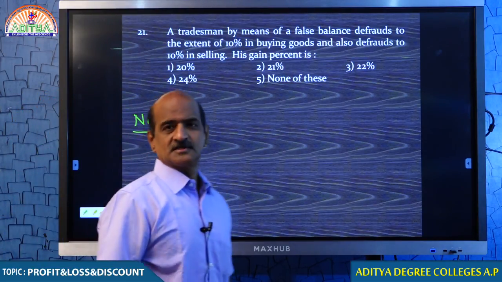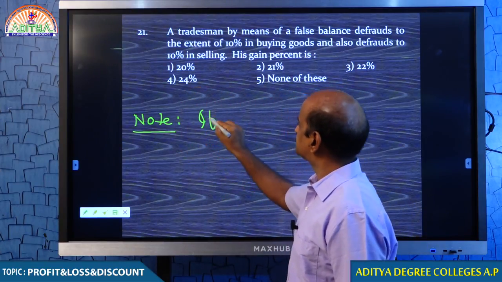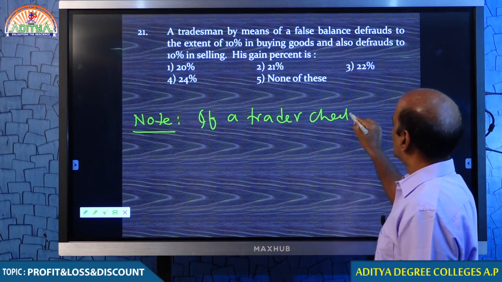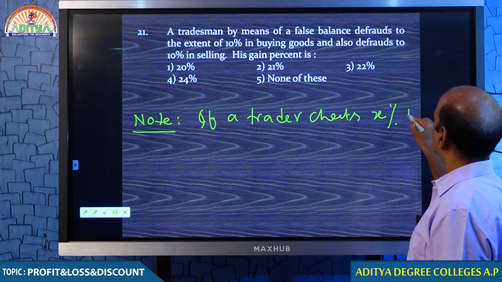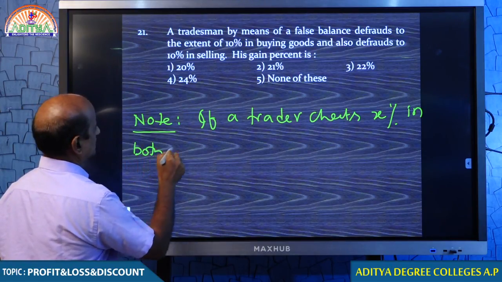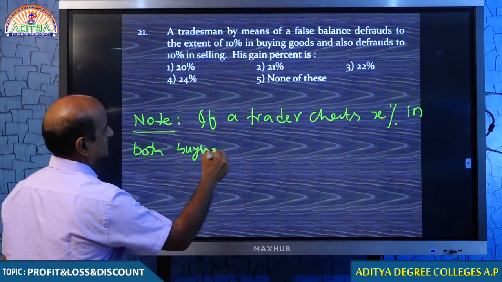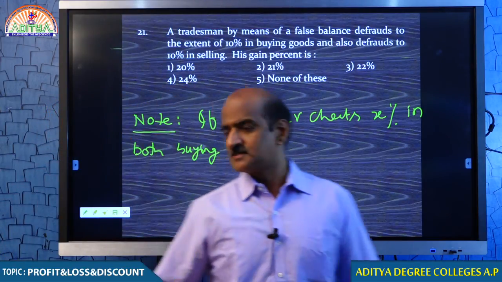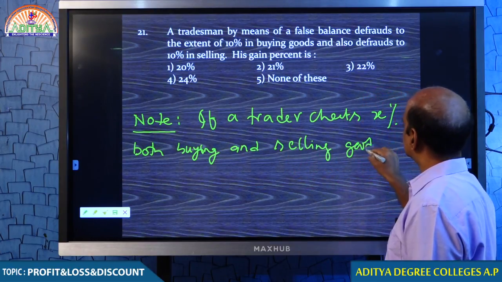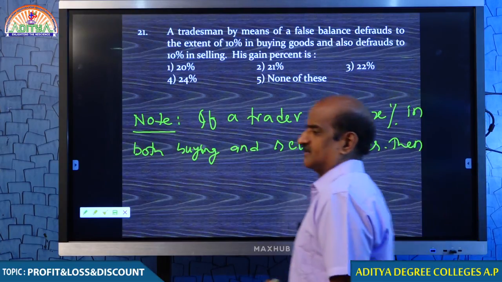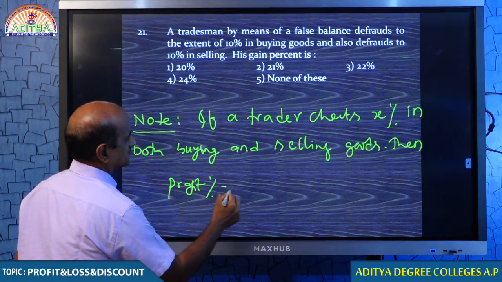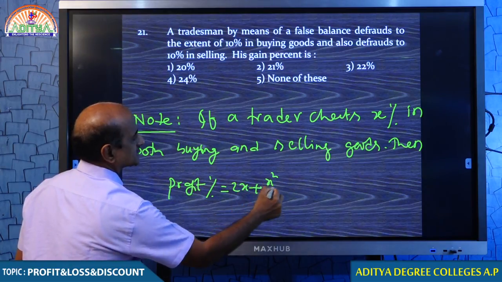One note is important in this question. If a trader cheats x% in both buying and selling goods, then profit percent is equal to 2x plus x square by 100.